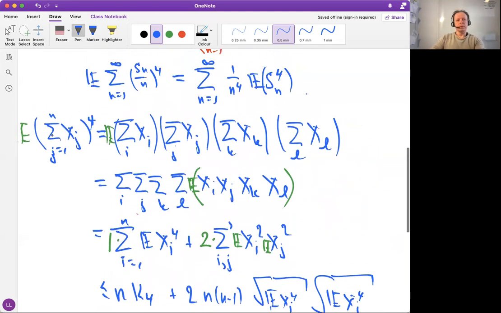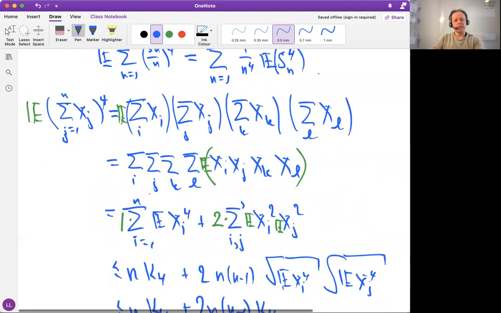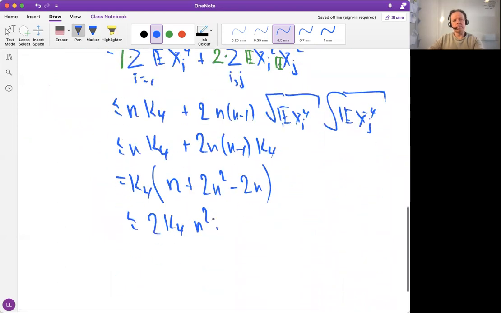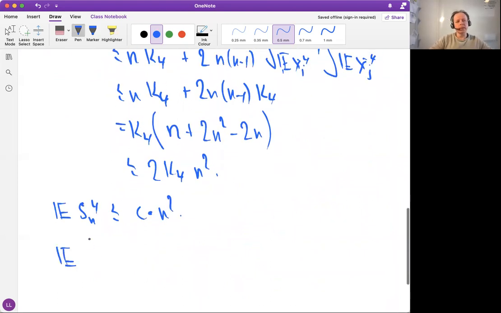What did we do? The fourth moment of this Sn is less than a constant times n squared. So we proved that the expectation of Sn to the fourth is less than a constant times n squared in this way. So what happens? The expectation of Sn to the fourth over n to the fourth is less than c times n to the minus 2.